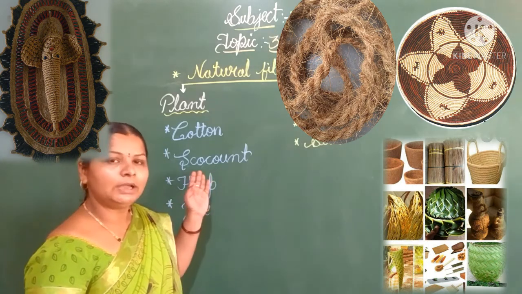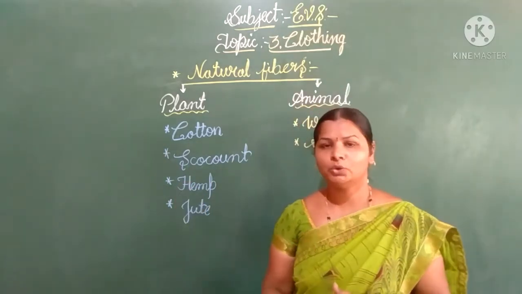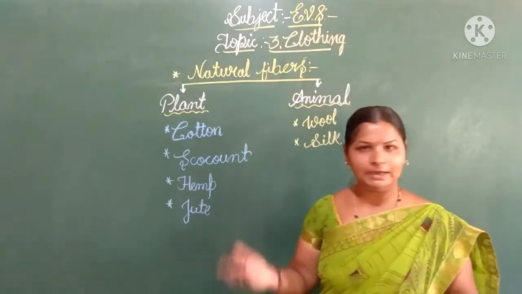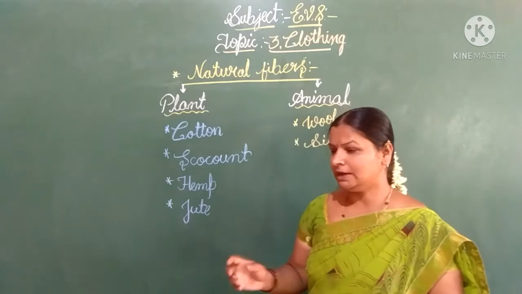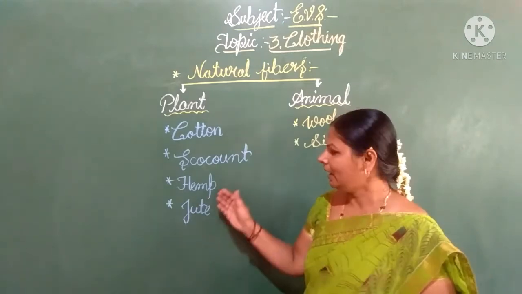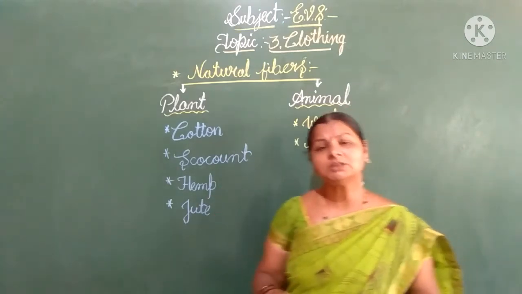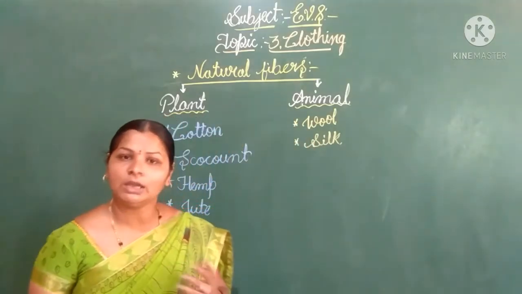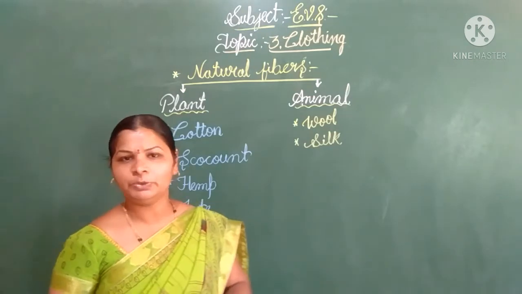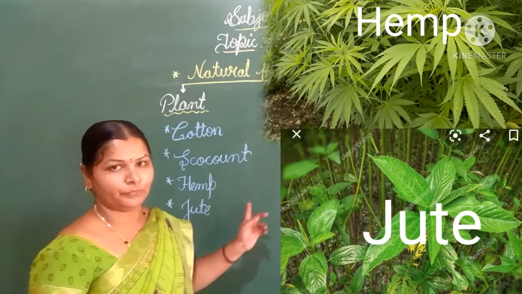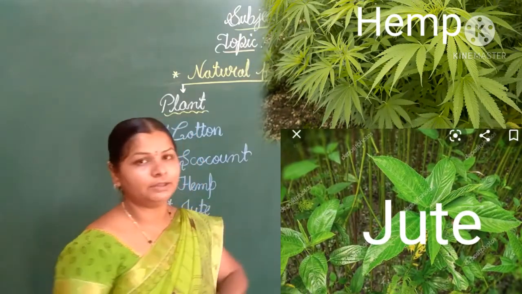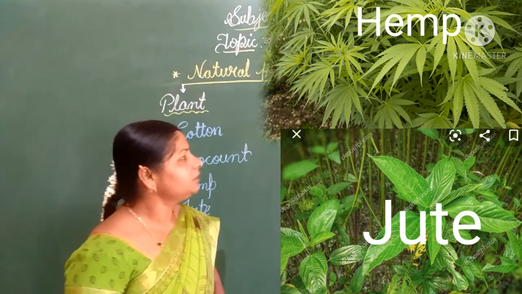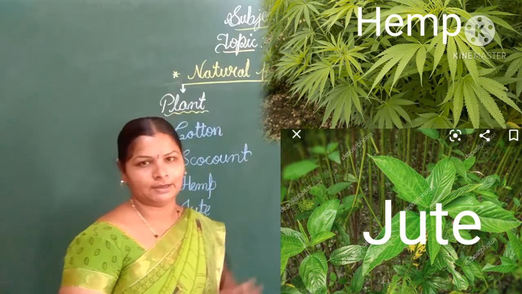Next we move on to the hemp. Now we are going to learn about the hemp and jute in detail, children. When we suddenly look at the hemp and jute plants, we cannot differentiate them. We cannot tell the difference between the hemp and jute, children. Observe these two pictures, children, then you will get it. See, this is a hemp and this is a jute plant.